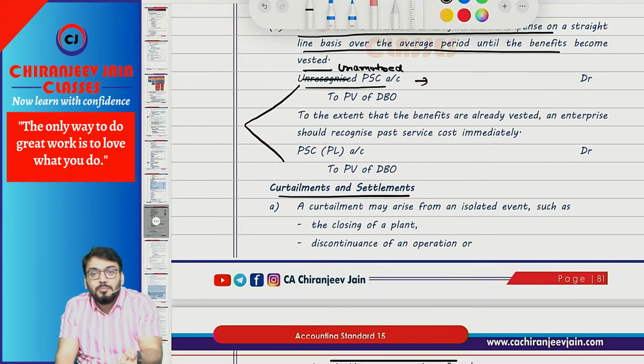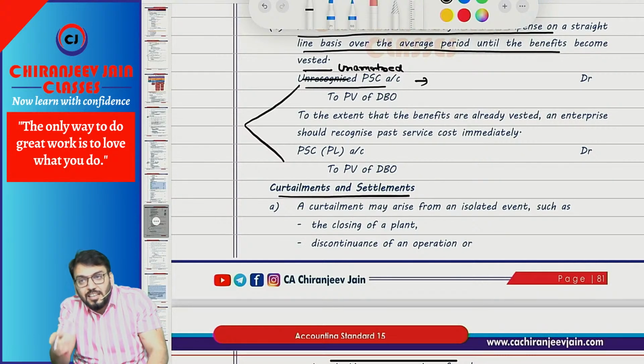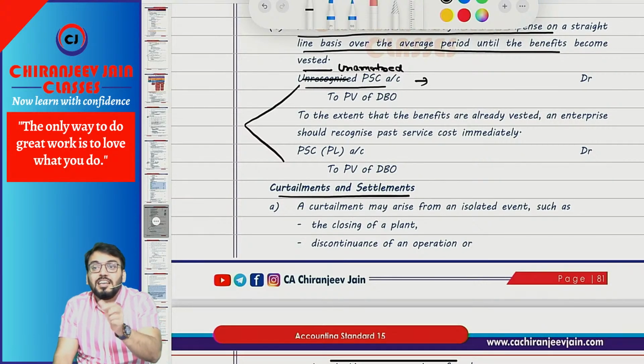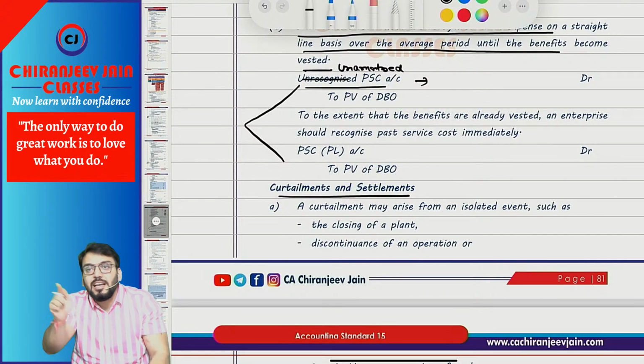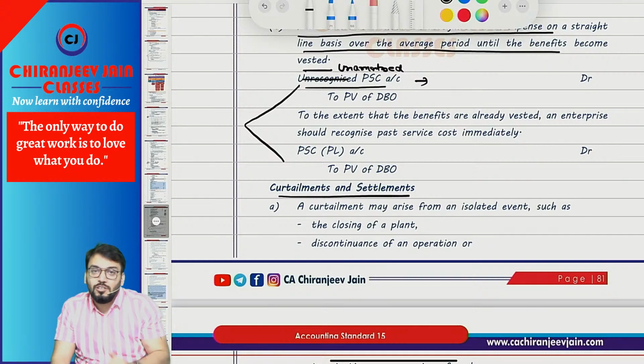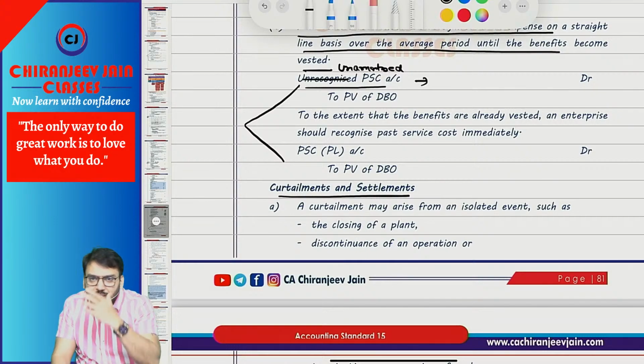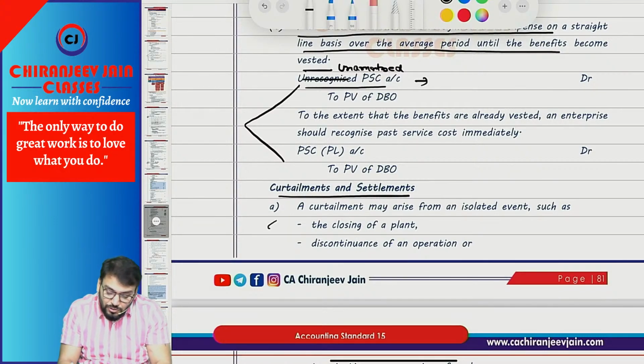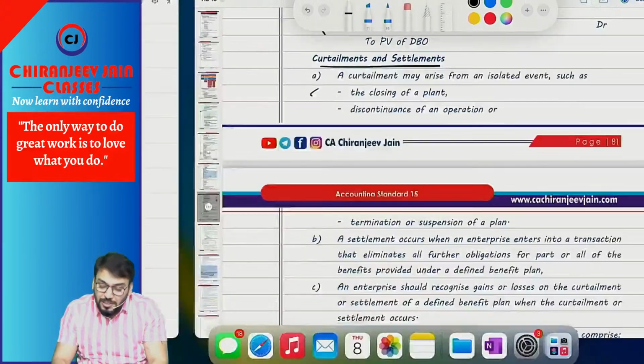But curtailment can be with settlement or without settlement. If curtailment is with settlement, then we need to find out the gain or loss on settlement. The gain or loss on settlement will be the settlement price paid minus present value of DBO. If you are paying more, that becomes a loss. If you are paying less, that becomes a gain. But sometimes curtailment is without settlement, so the entire amount will be a gain. They may also ask you, what will be the curtailment gain?